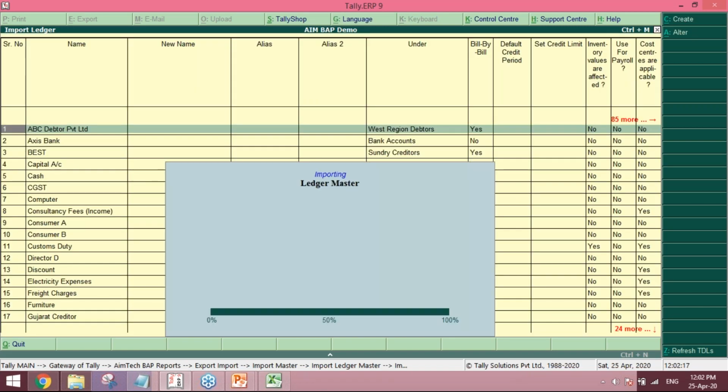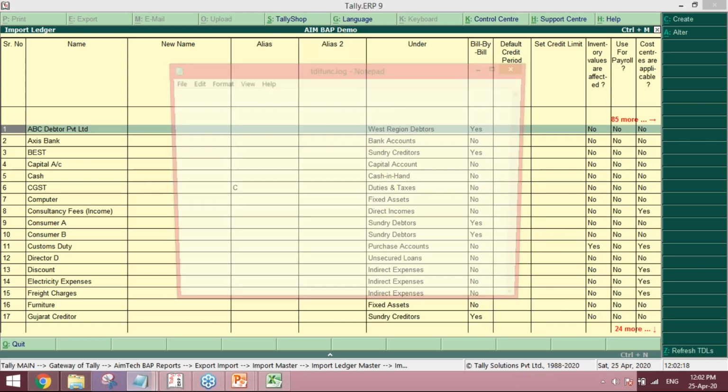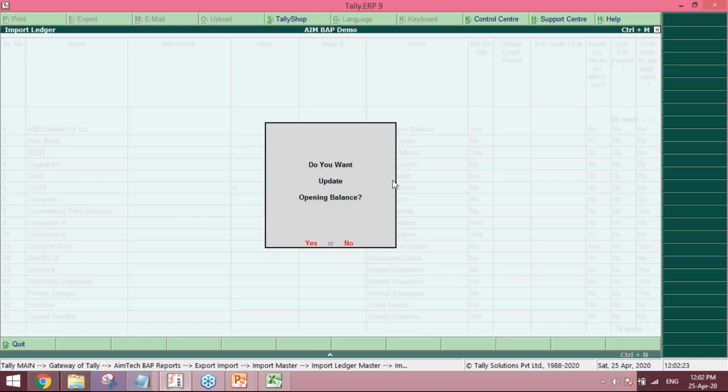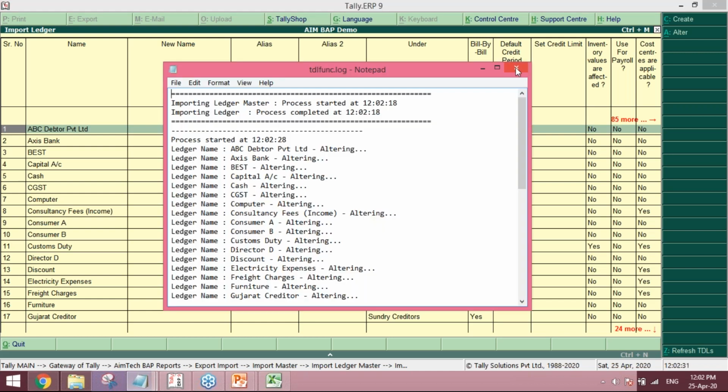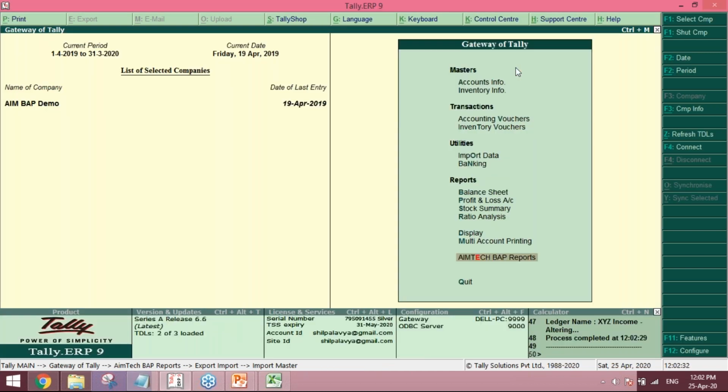I will press Alt C, create, and alter if I want to. You can also change the opening balances. So I don't want to change the opening balances. I'll press no.